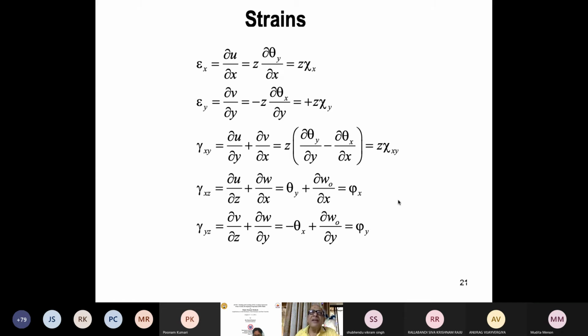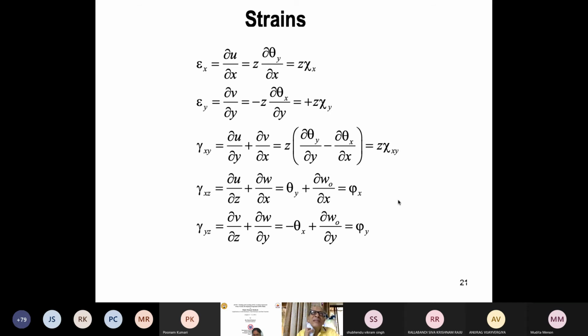The second author is me, and there is another colleague of mine, V.D. Dixit. The paper appeared in Computers and Structures. I think the title is something like bending of rhombic plates, any configuration. There we have given a similar derivation that has not yet come in any book.